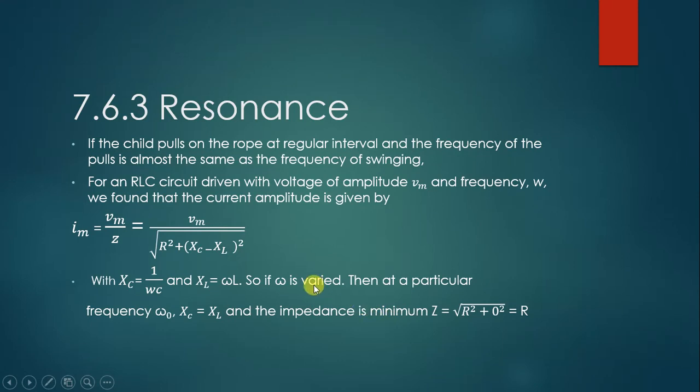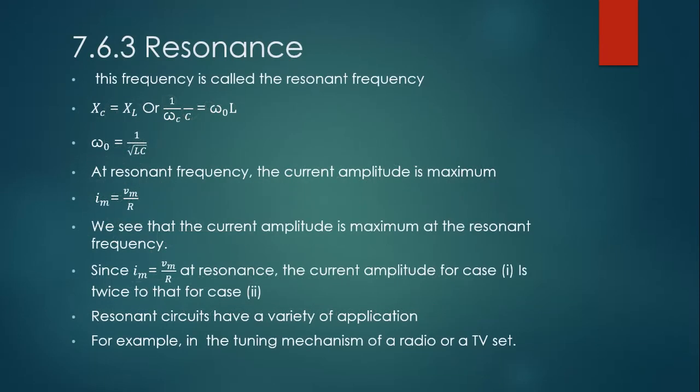So Im is equal to Vm upon Z. Vm is the source voltage we are applying, and Z is equal to the square root of R square plus (Xc minus XL) square. The reactance term becomes 0, so we get Im equal to Vm upon R. This is also known as Ohm's law. So at that time the current amplitude is maximum.